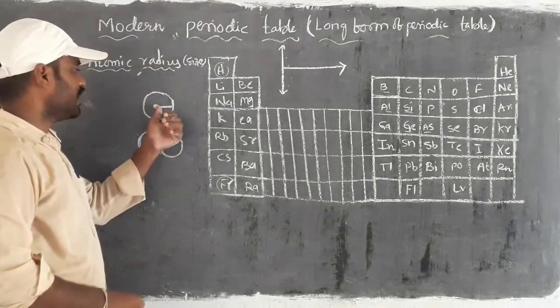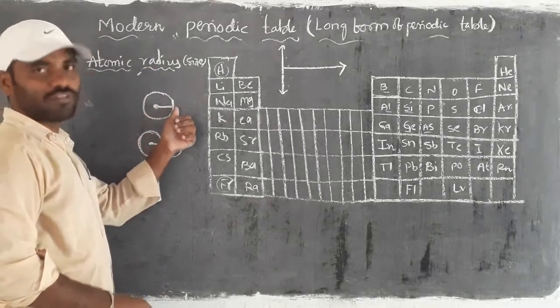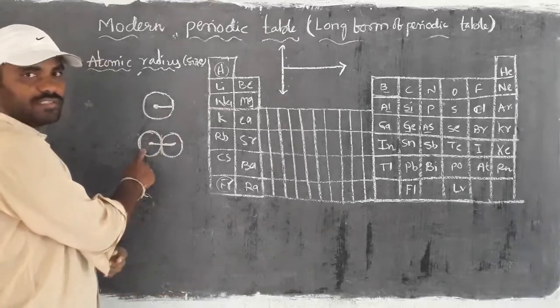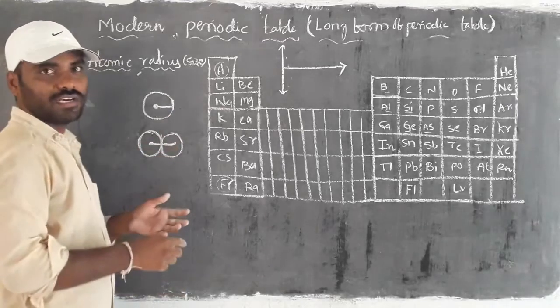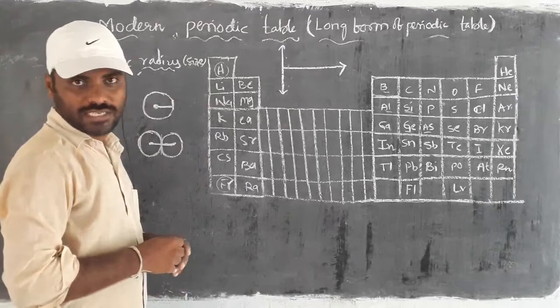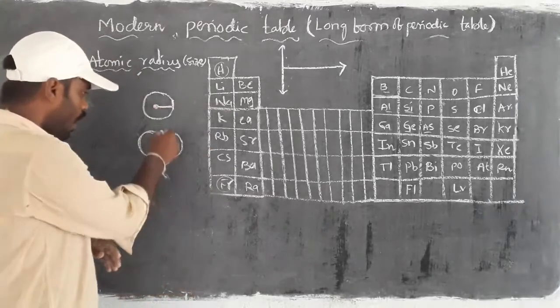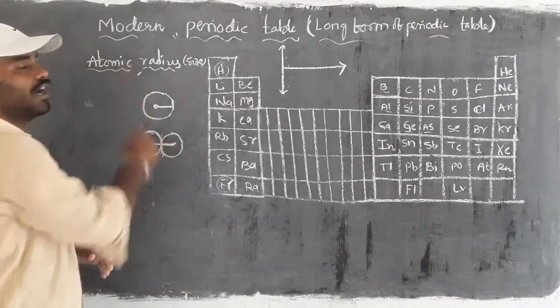In the gaseous state, it is the distance from the nucleus to the outermost shell. In solids, the atoms have a covalent bond length, and half of that value we call the atomic radius.